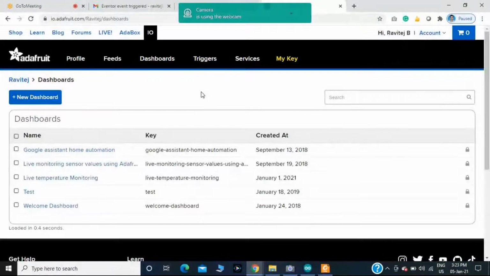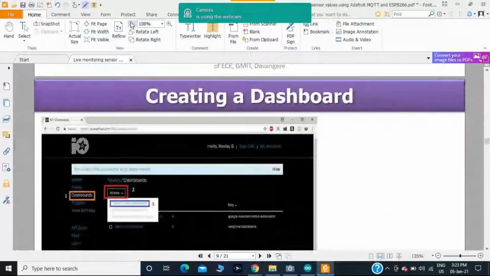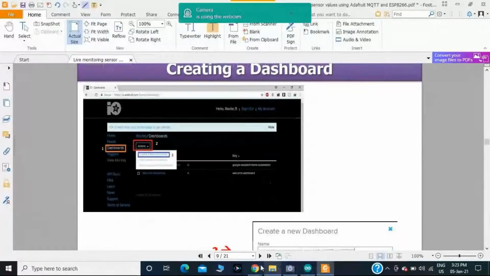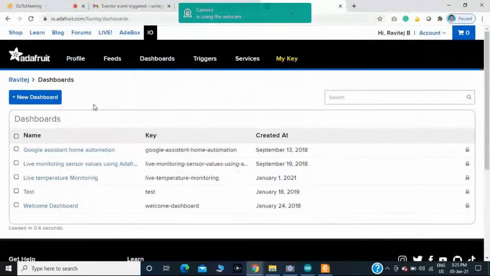The dashboard of Adafruit IO looks like this. At the initial stage, you should click on new dashboard. I already created a new dashboard.